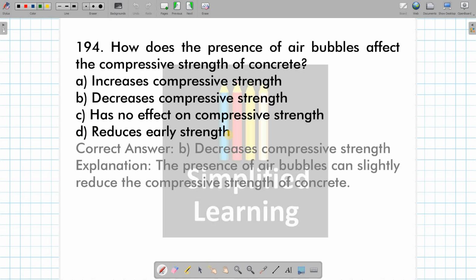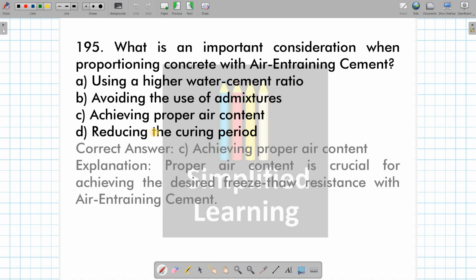How does the presence of air bubbles affect the compressive strength of concrete? Obviously, when we are saying that voids are present in concrete, then it is going to reduce the compressive strength. What are the important considerations when proportioning concrete with air entraining cement? We achieve proper air content.